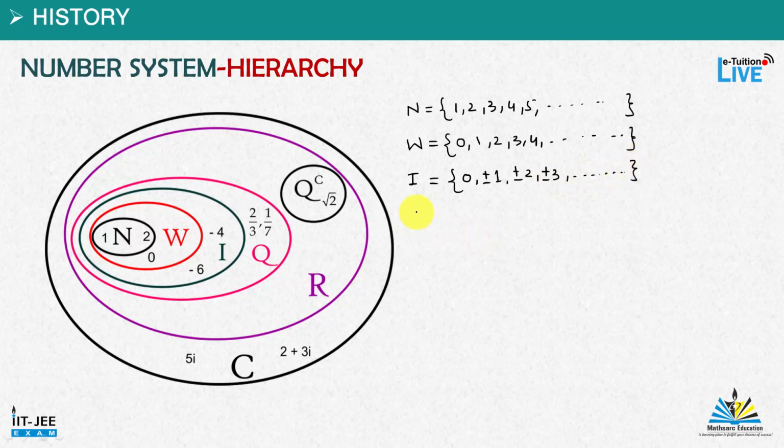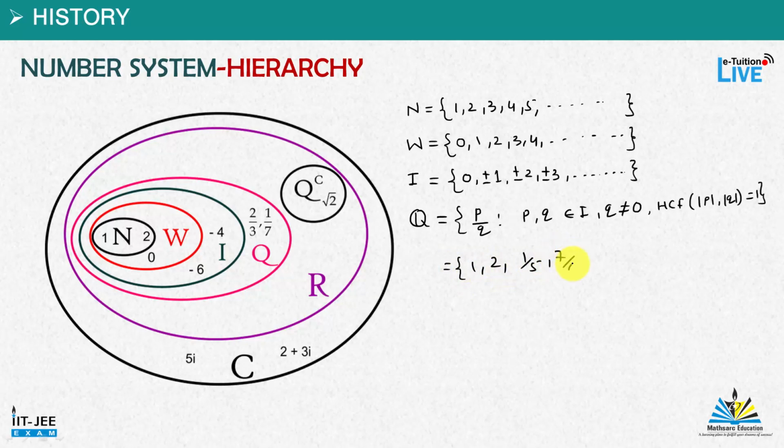And then we came up with rational numbers, denoted by Q, in the form of p upon q, where p and q both are integers and q is not equal to 0. Even the HCF of mod p and mod q should be equal to 1. So numbers like 1, 2, 1 by 5, 7 by 6, 9 by 7 are some rational numbers.